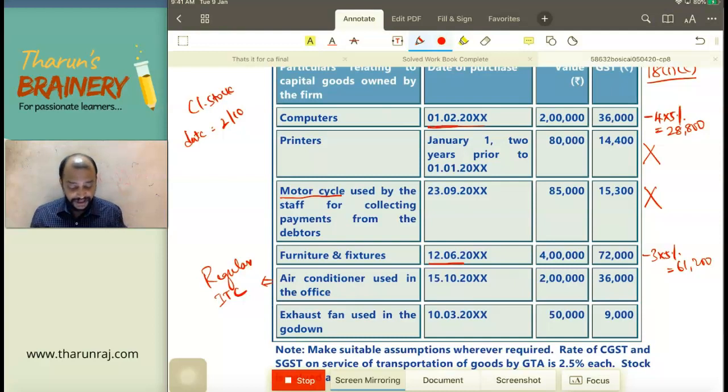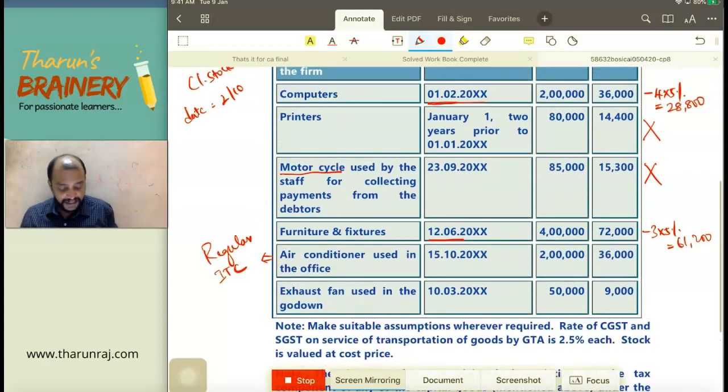Exhaust fan used in the godown. 10/3 it is purchased. Is it within 1 year? And exhaust fan anywhere in the block credits? No. And it is purchased on 10/3. So is it purchased within 1 year? Yes. So Jan, Feb, March, then April, May, June, July, August, September, and October 2 days.